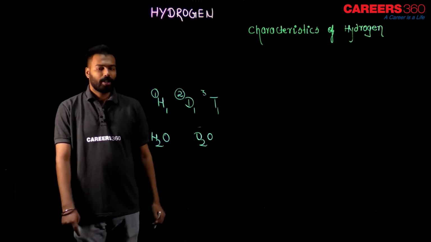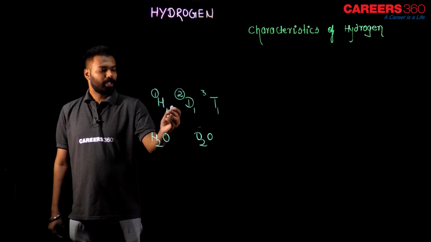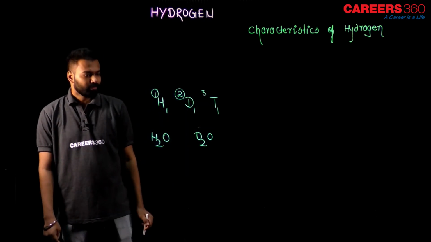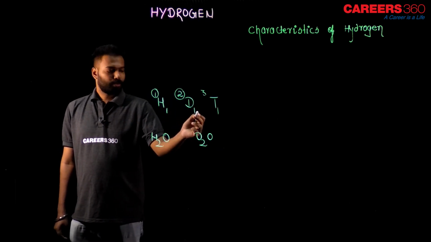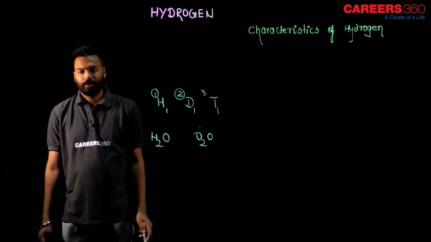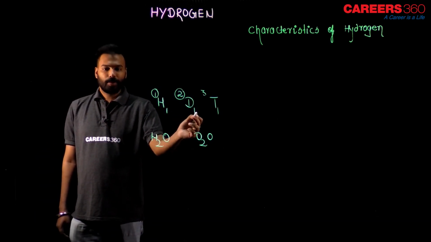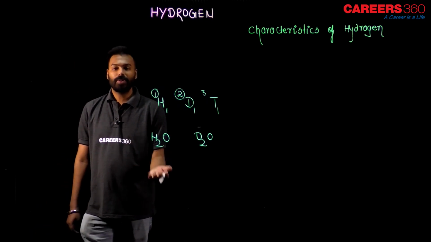Okay. Let us talk about the number of electrons, protons and neutrons in protium, deuterium and tritium. Hydrogen has 1 electron, deuterium has 1 electron and tritium has 1 electron. In the same way, hydrogen has 1 proton, deuterium 1 proton, tritium 1 proton. But the number of neutrons will change.